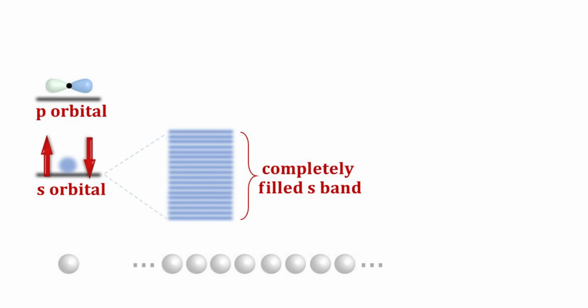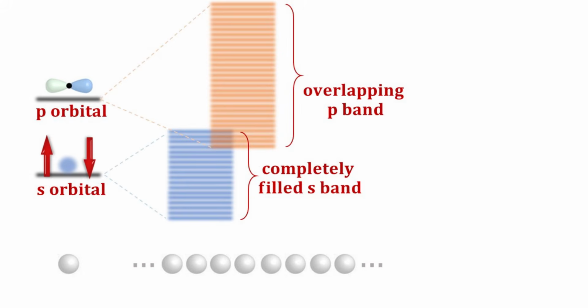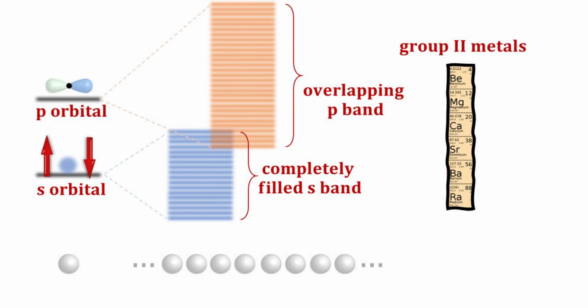The complete physical band picture would require the consideration of the excited p orbitals. These p orbitals from neighboring atoms would also hybridize to form a band continuum. This p band, although unoccupied, overlaps in energy with the completely filled s band, as shown. These overlapping p band states would therefore accommodate electronic conduction from electrons in the s band. This explains why electrons can conduct in group 2 alkaline earth metals, such as magnesium.